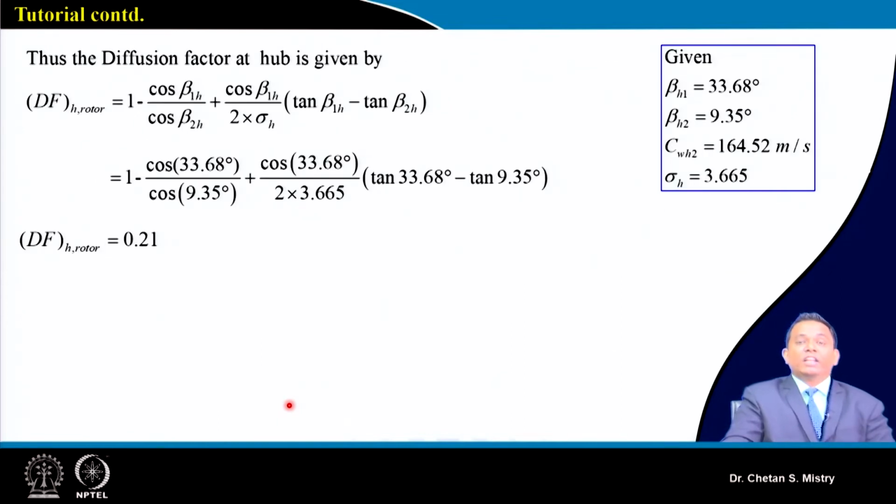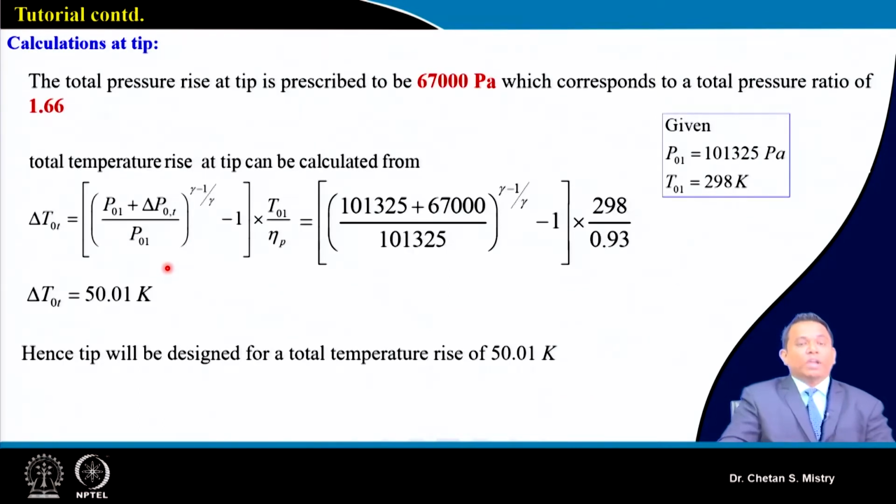Once the solidity is known to us, we can calculate the diffusion factor at the hub, and that comes to 0.21. Now, to do the calculation at the tip, as we know, our fundamental design approach is that we need to assume our delta P0 distribution.